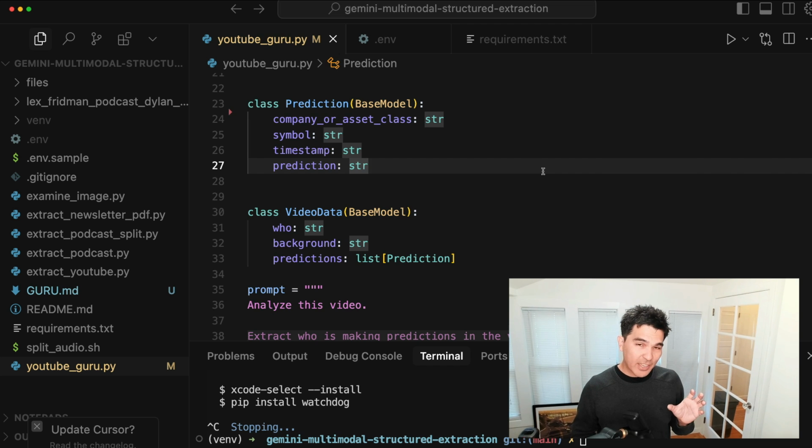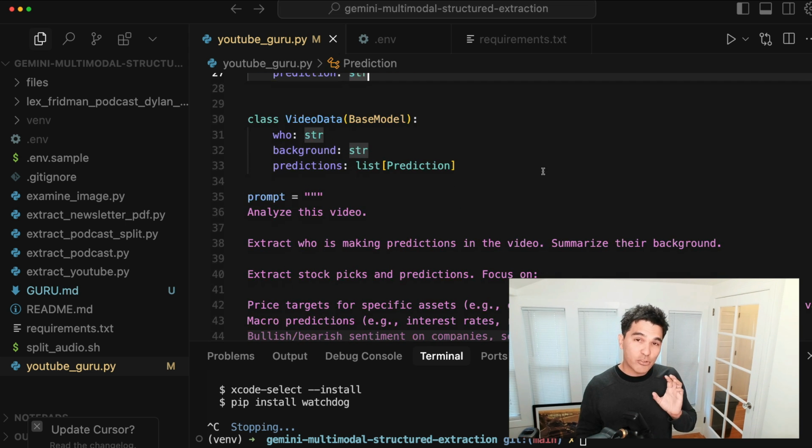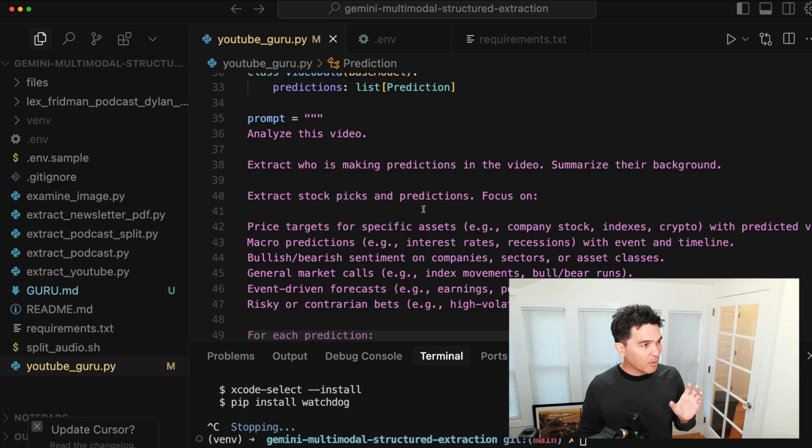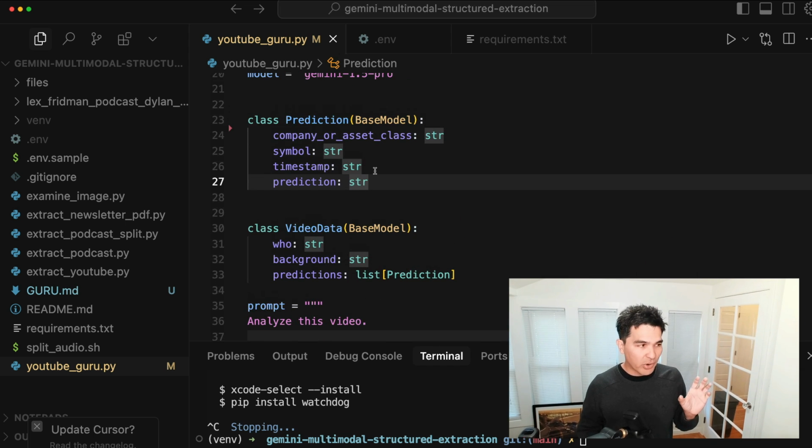All right, so for this application, what we're trying to achieve is more complex than simply summarizing a video. In this case, I want to extract specific stock picks and extract the symbols in such a way that I can call another tool like Yahoo Finance to get the price history for each prediction they made. So in this case, I'm treating this like a structured extraction task, and so my prompt is more complex. So I have a long prompt and then a set of pydantic models that controls how the data is returned